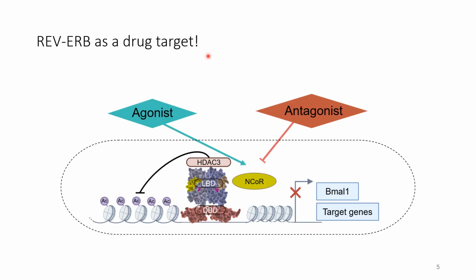Now, REV-ERB has been studied as a drug target, and efforts have been made to synthesize small molecules that can be given as an agonist or an antagonist, which in turn would regulate binding of NCOR with the ligand binding domain and regulate the transcriptional repression. These agonists and antagonists had been developed using thread-based screens and gene reporter assays, and the structural mechanisms of how a small molecule behaves as an agonist or an antagonist remained unknown.